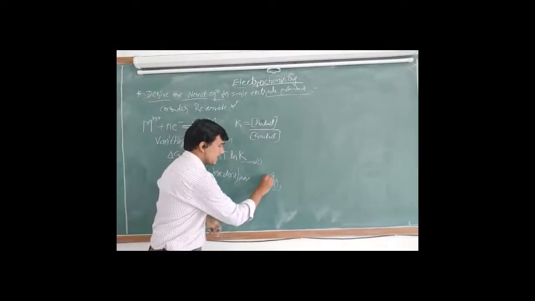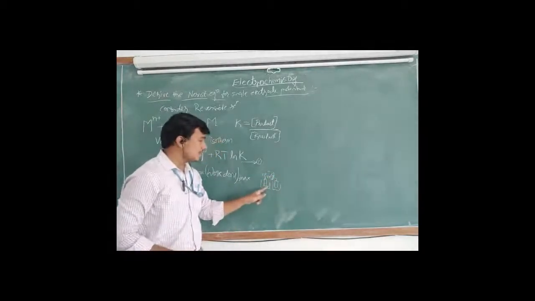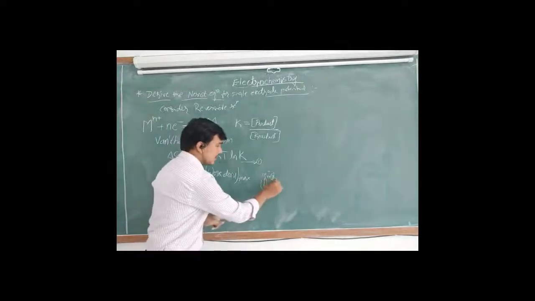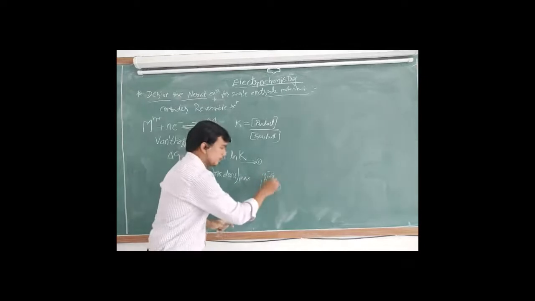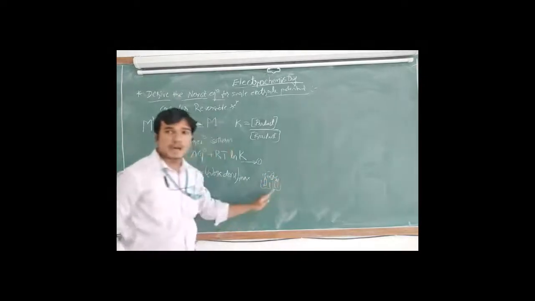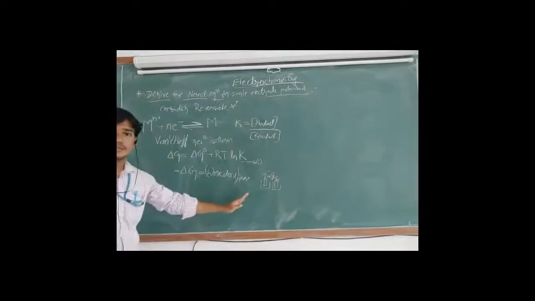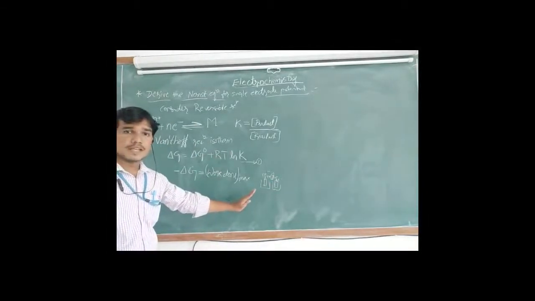N number of electrons are transferring within the oxidation and reduction process, from anode to cathode. Are you following? Yes, all of you following?